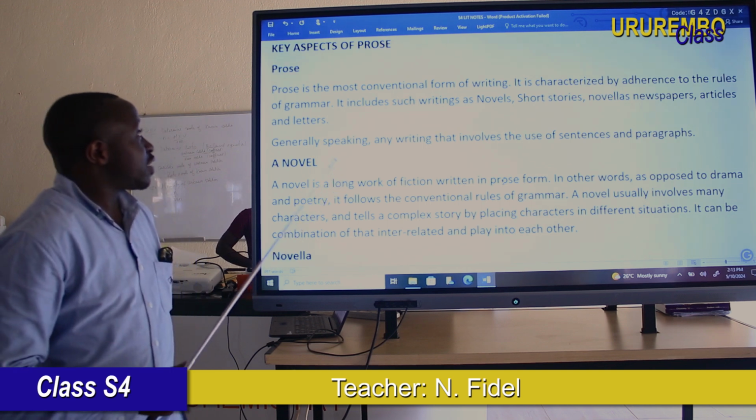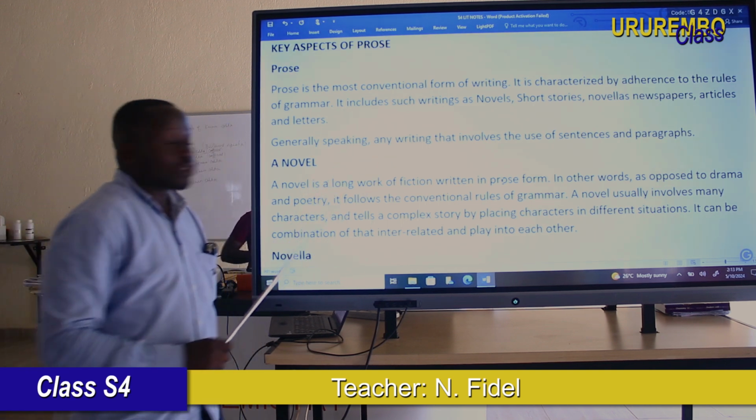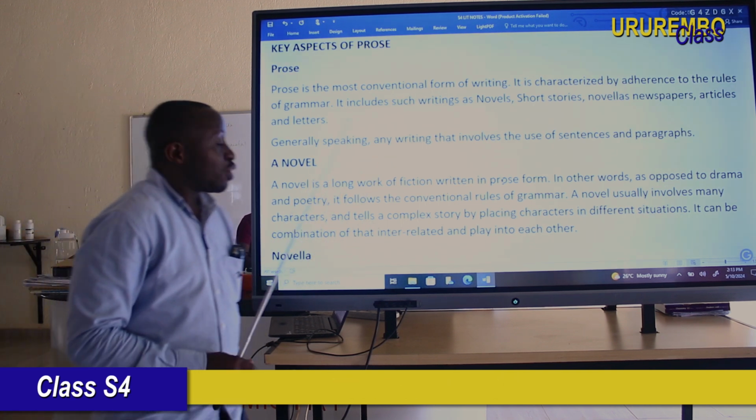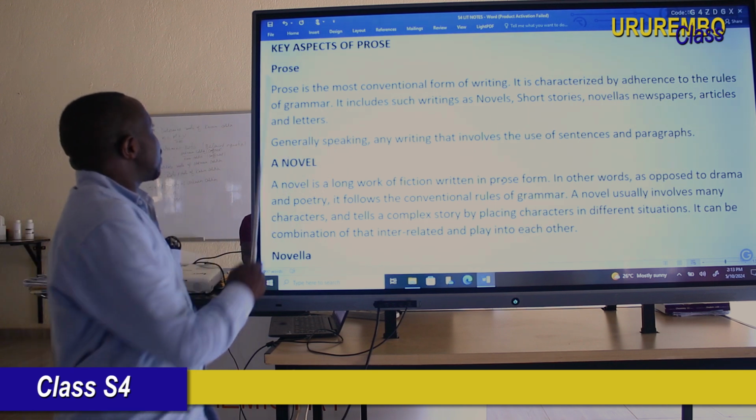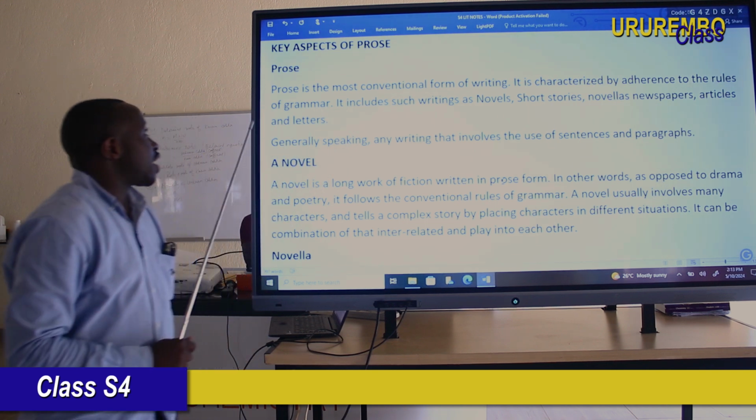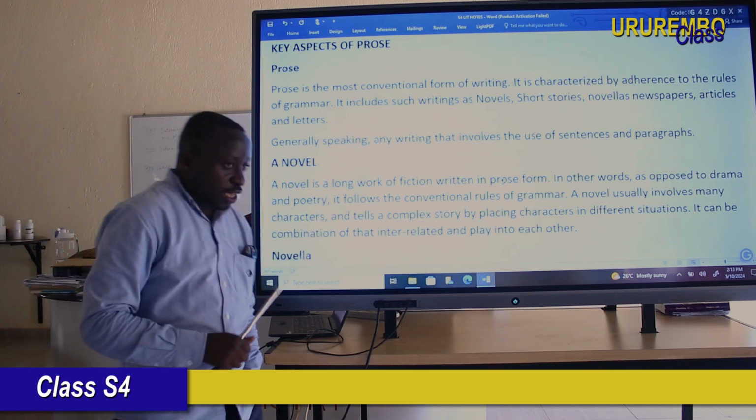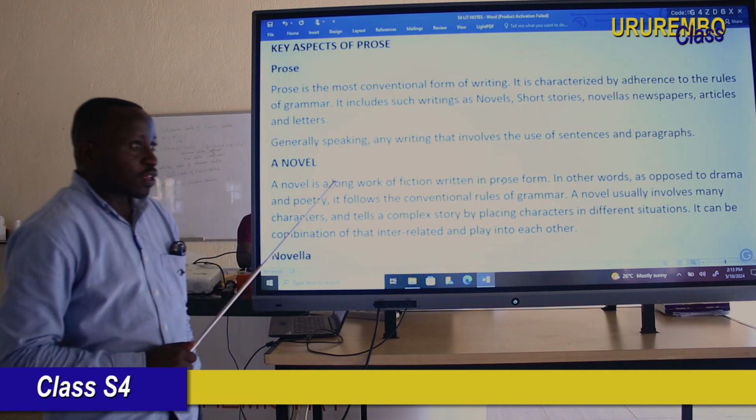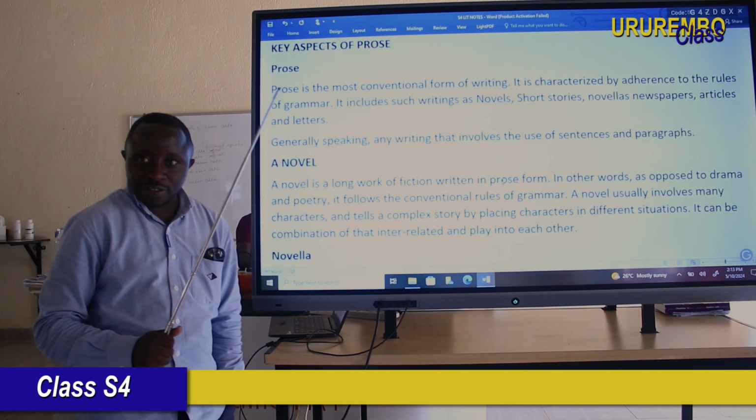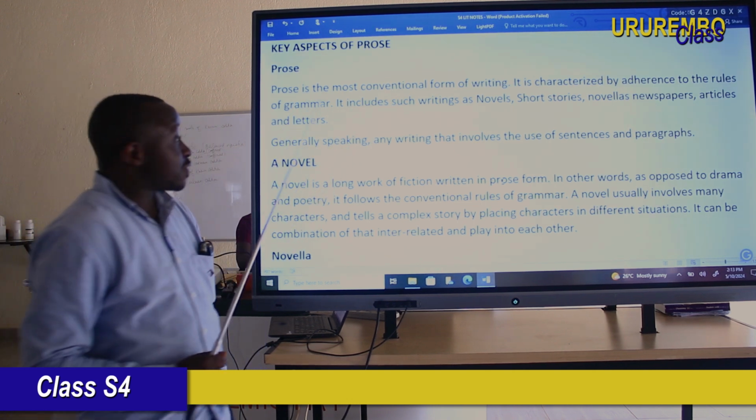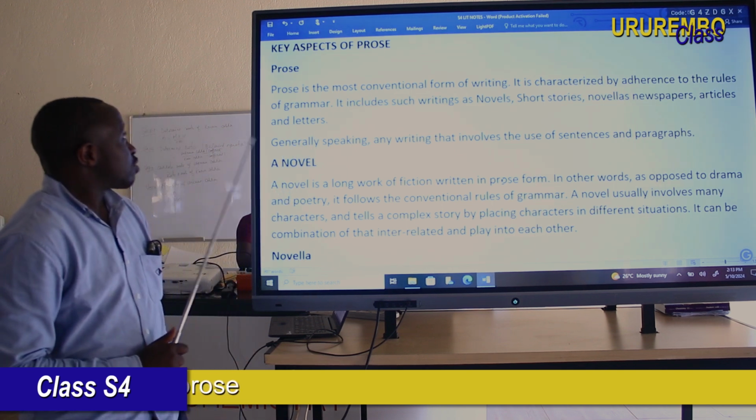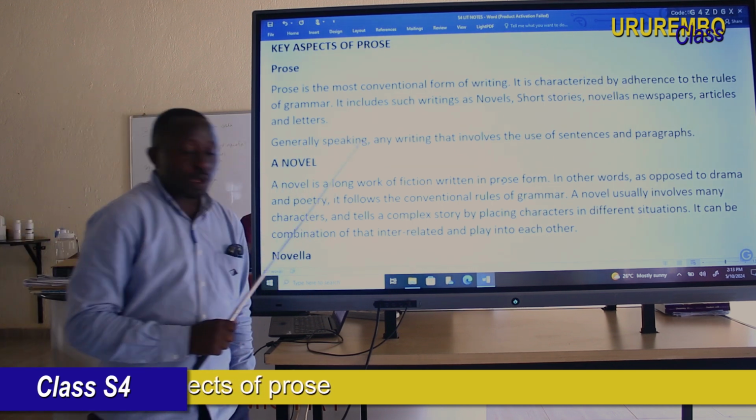Today's lesson is literature as usual, but today's lesson is the key aspect of prose. Remember, this is senior 4. So now we're going to see the key aspects of prose.